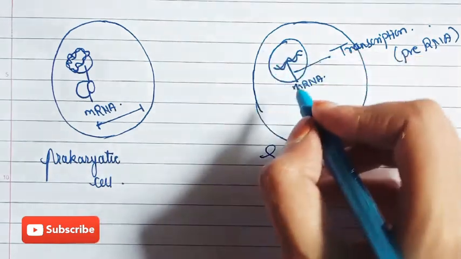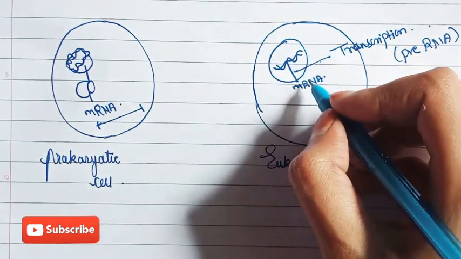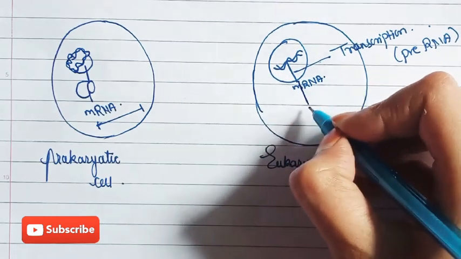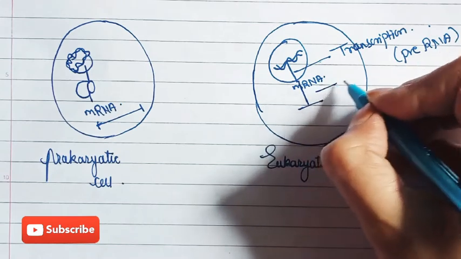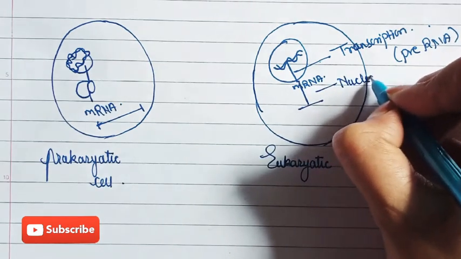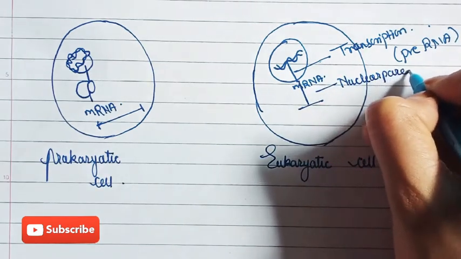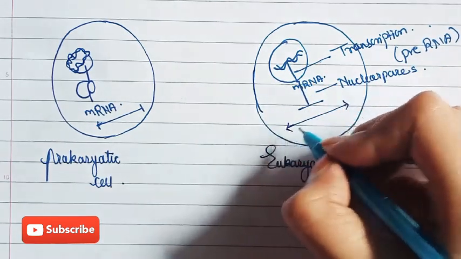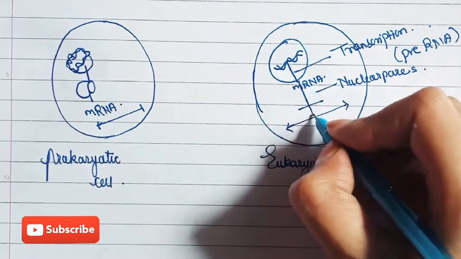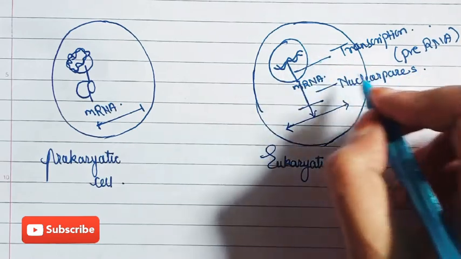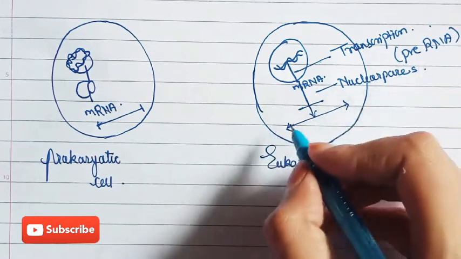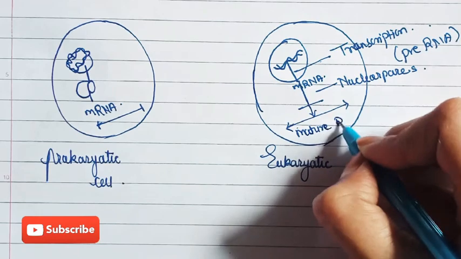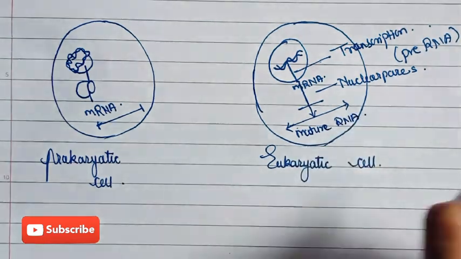Now what happens? This mRNA is premature. This mRNA comes out into the cytoplasm through the nuclear pores. Here you can see an mRNA coming out from the nucleus through the nuclear pore, and this is a mature mRNA.